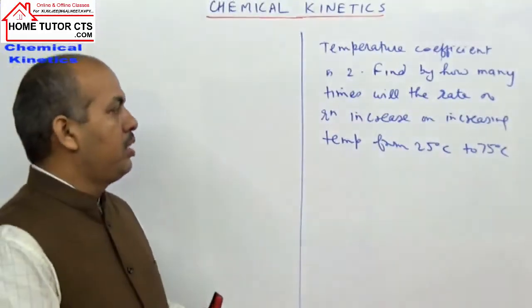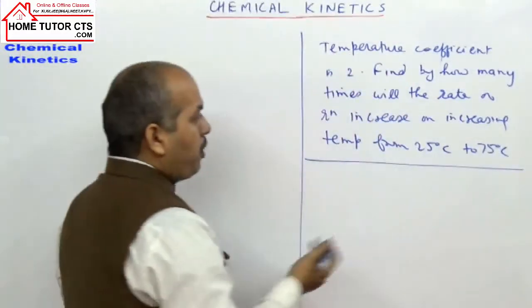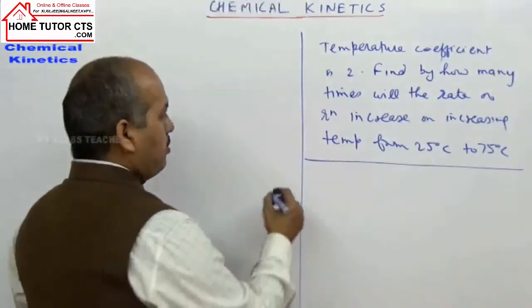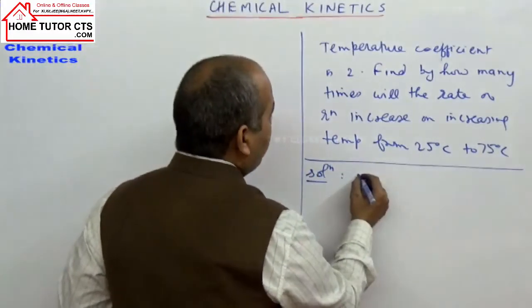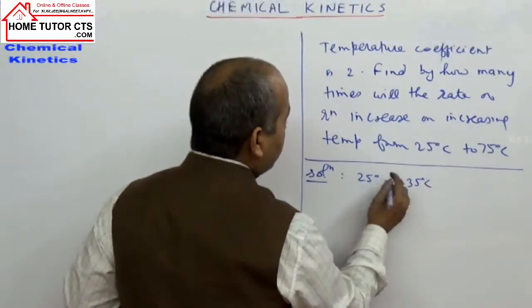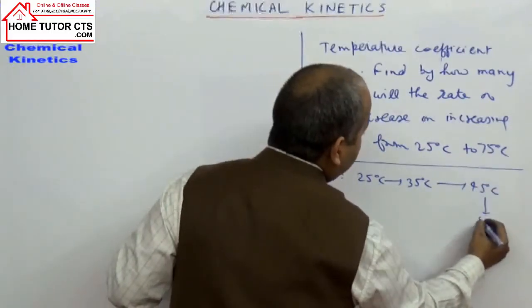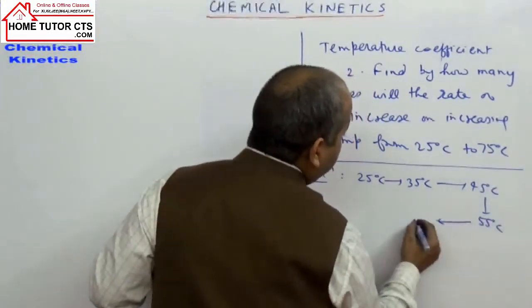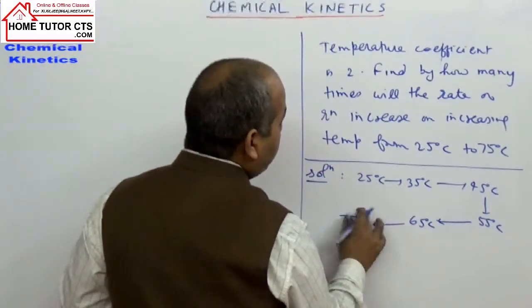Okay, answer. Now to solve this question, we can take 2 approaches. One is the unitary method. You can directly go from 25 to 35 degrees Celsius, to 45 degrees Celsius, to 55 degrees Celsius, then to 65 degrees Celsius, and then to 75 degrees Celsius.